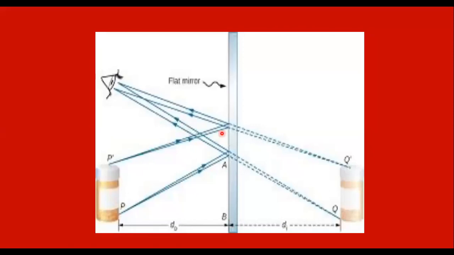So after hitting the mirror, these light rays are reflected, and here one person is standing in front of the mirror. Similarly, light rays coming from the base of the candle hit the mirror at this point and bounce back from the surface of the mirror. All these light rays enter the eyes of this person.